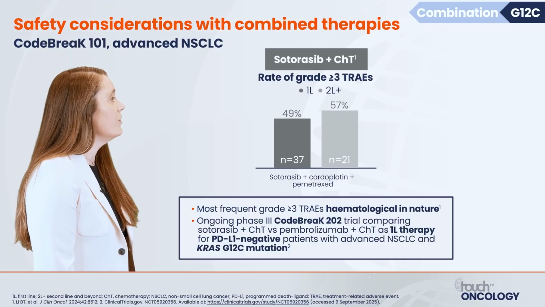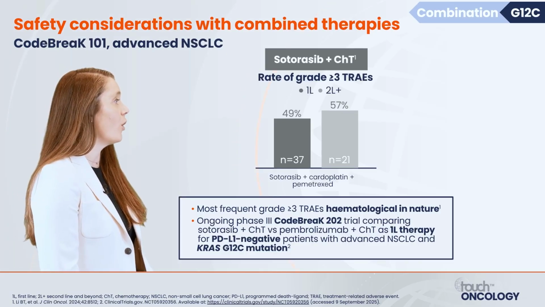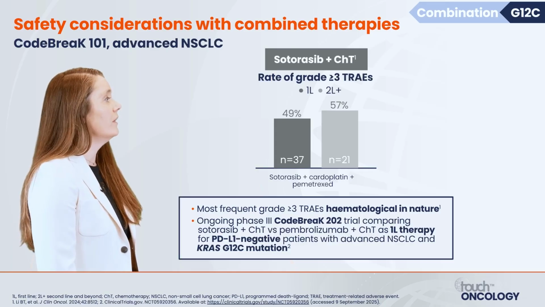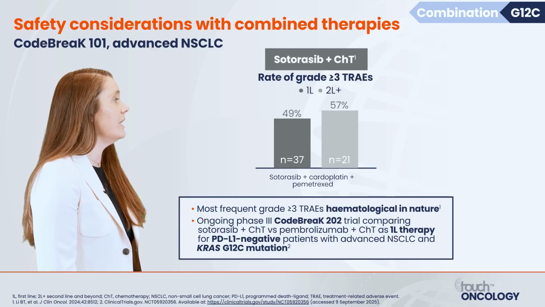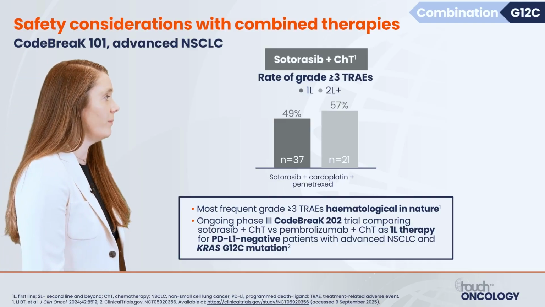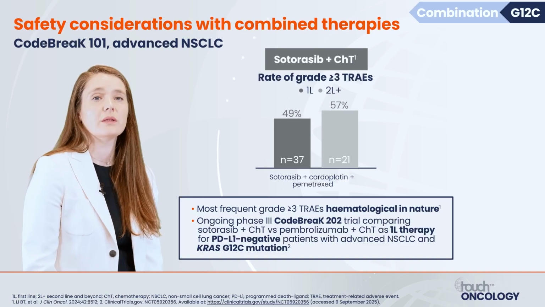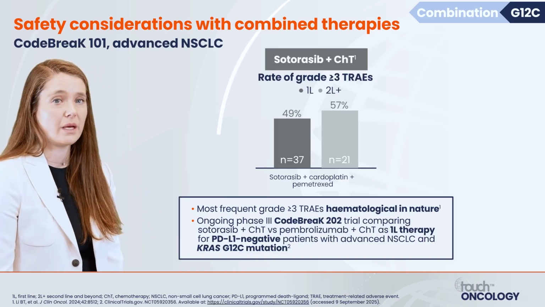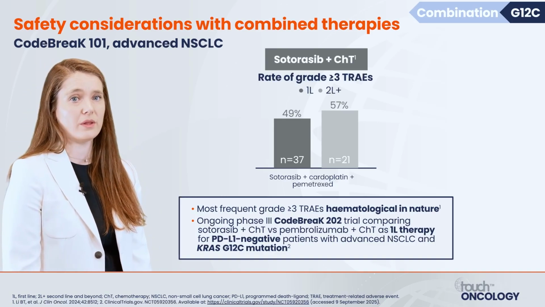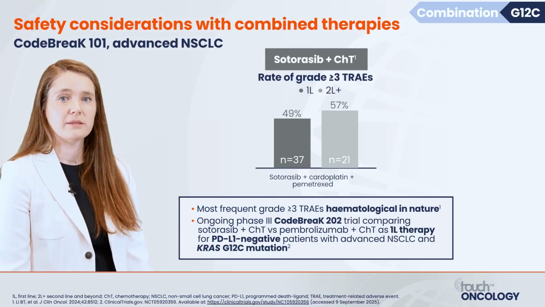We look forward to new data for this combination chemotherapy plus sotorasib from the CodeBreak 202 trial, looking at frontline PD-L1 negative patients with a combination of sotorasib plus chemotherapy versus chemo plus pembrolizumab. I think importantly, what we do know is that sotorasib cannot be safely combined with immunotherapy, and that combination is no longer under development.